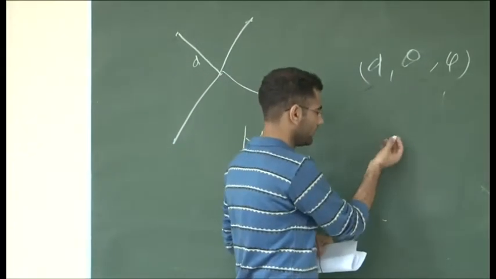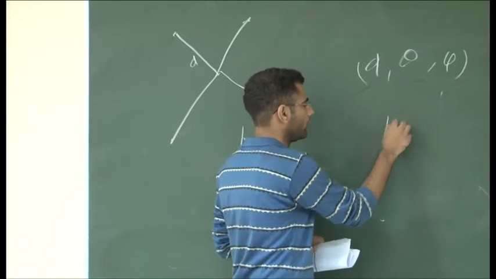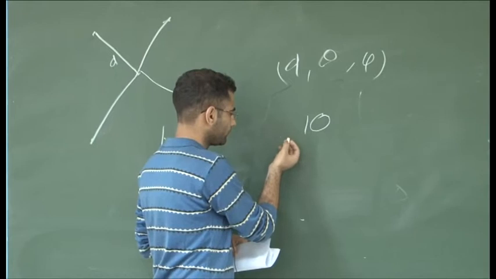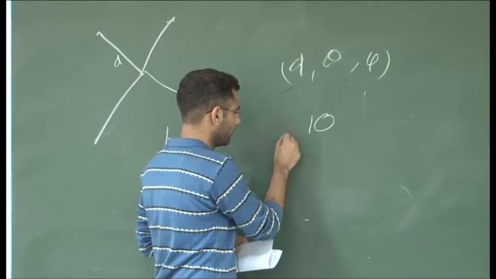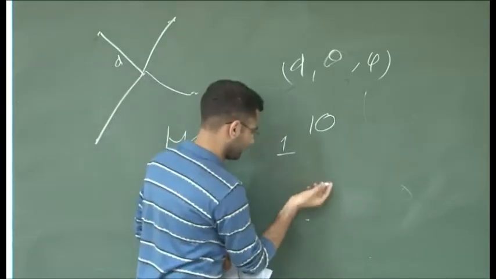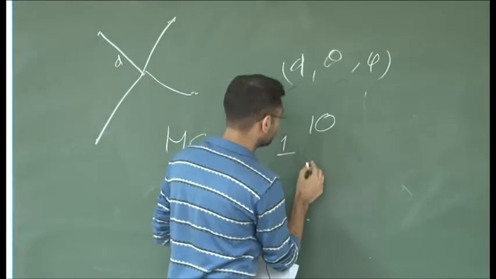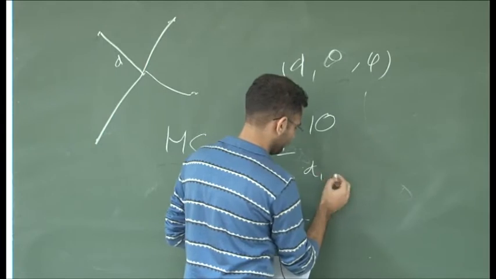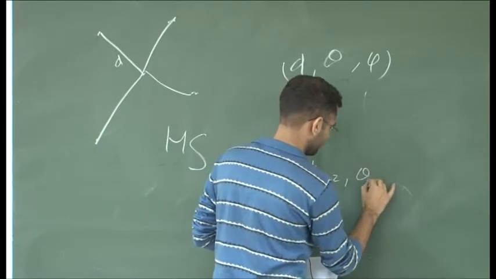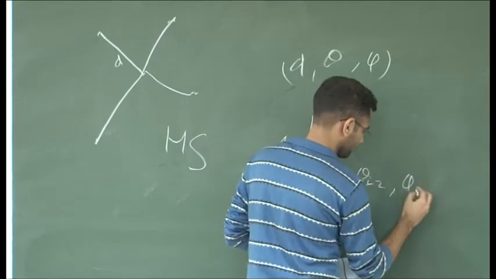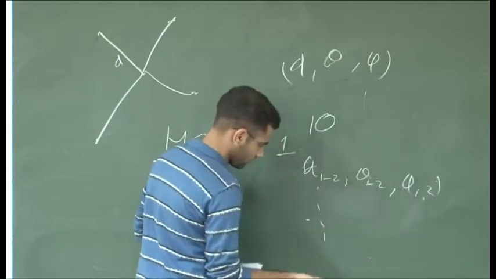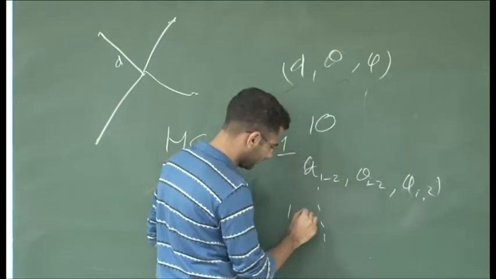So say 10 points passed for the first feature set. These are 10 points.